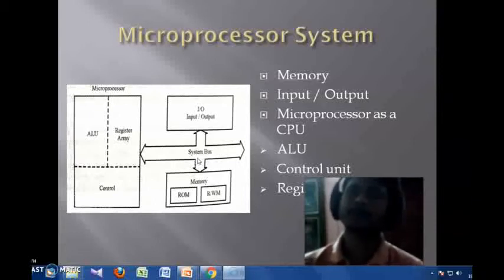Now another thing which is very important is a question that arises: how is the microprocessor performing any kind of task? So I am just going to summarize the operation.